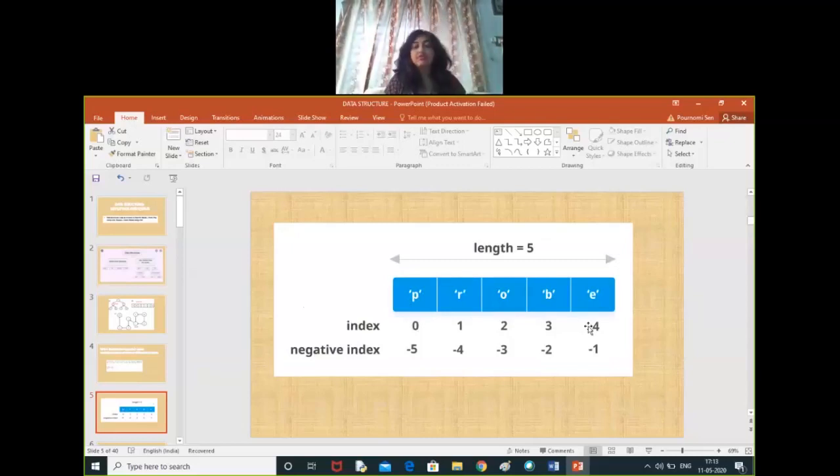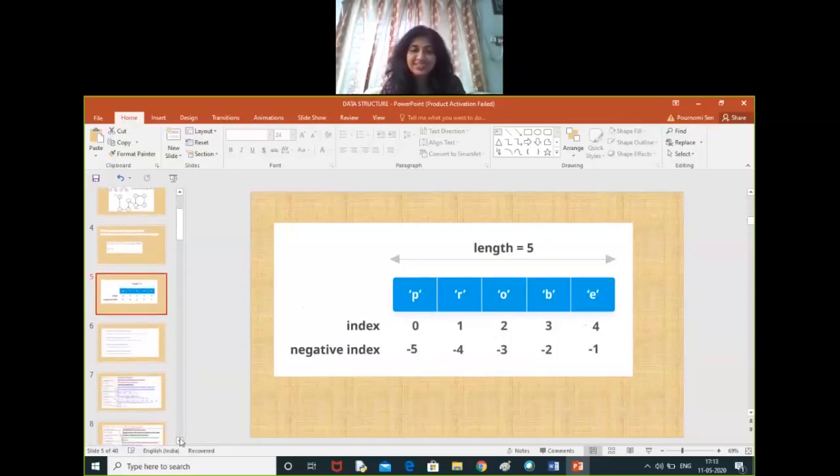And if we start from the right hand side, it is -1, -2, -3, -4, -5. So this is negative indexing. The first character will be represented by 0, and the last character will be -1. So this is positive indexing and negative indexing we have already done in class 11th.